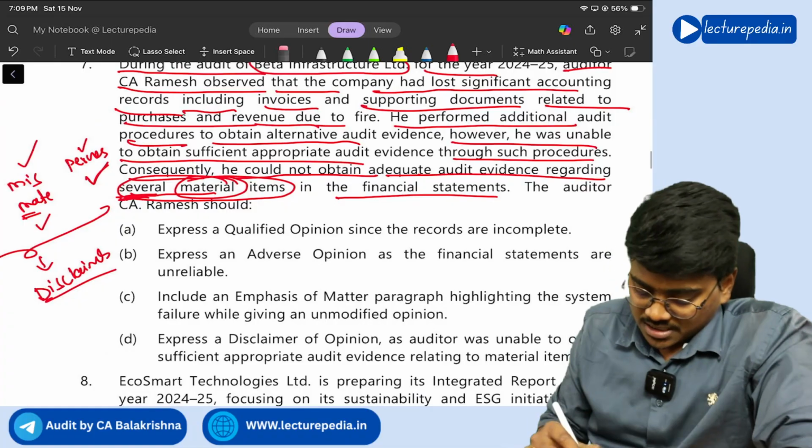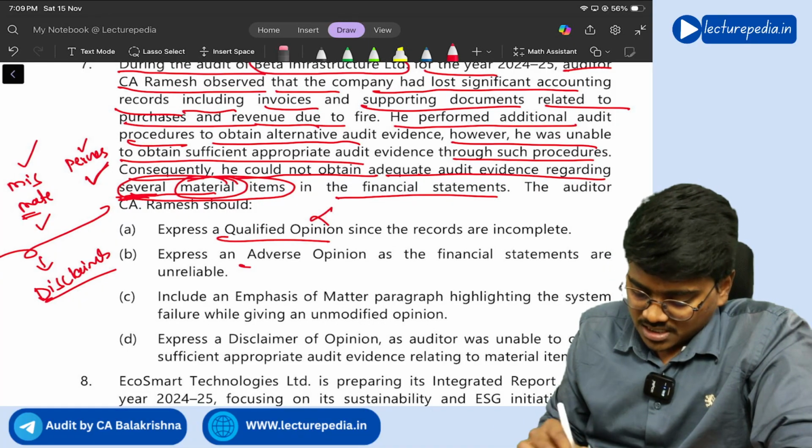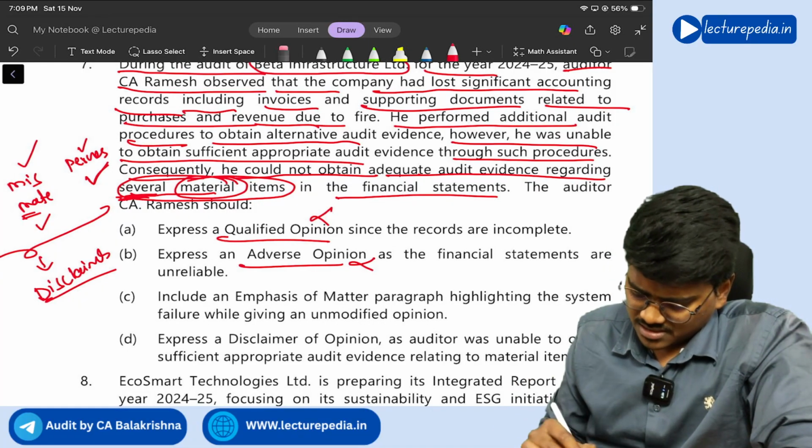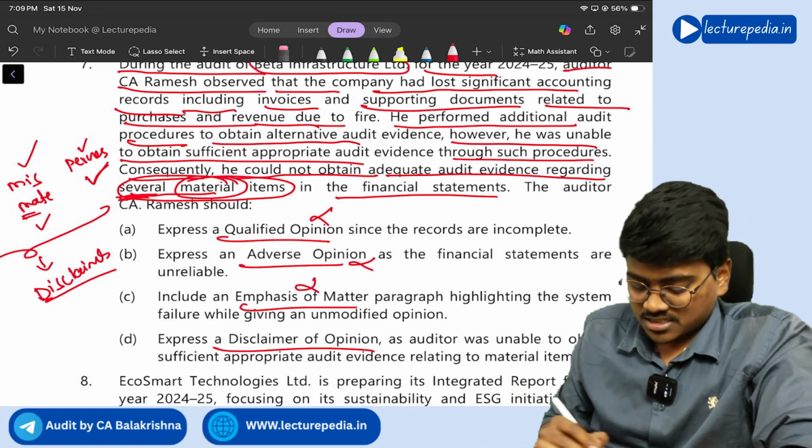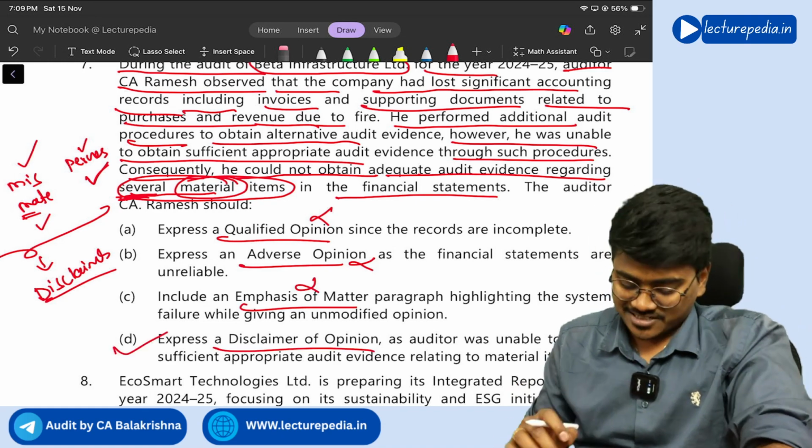So option A says qualified, wrong. B says adverse, wrong. C says EOM, wrong. D says disclaimer. Option D is correct, right?